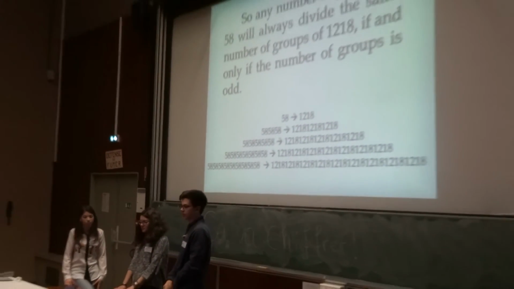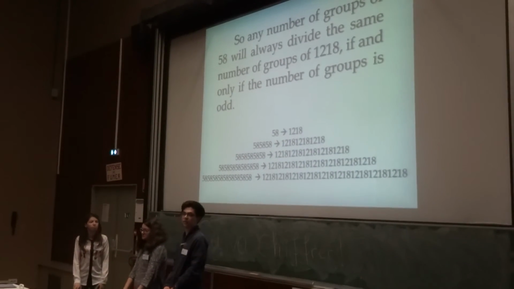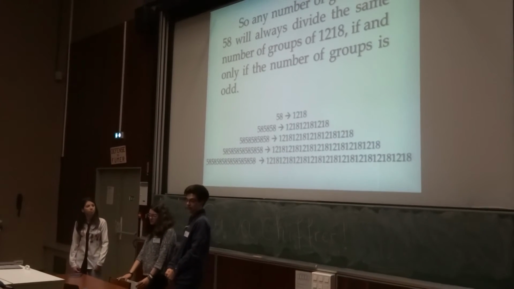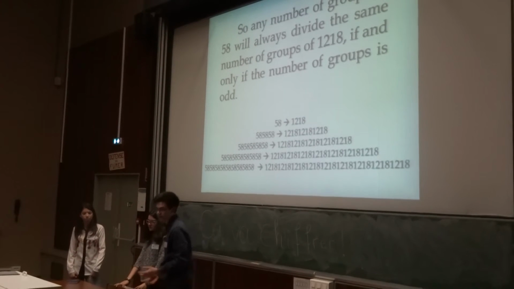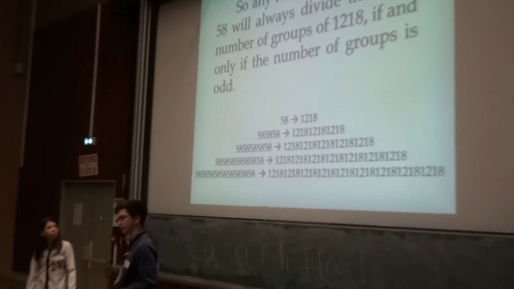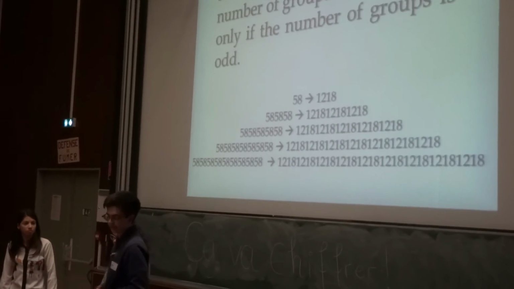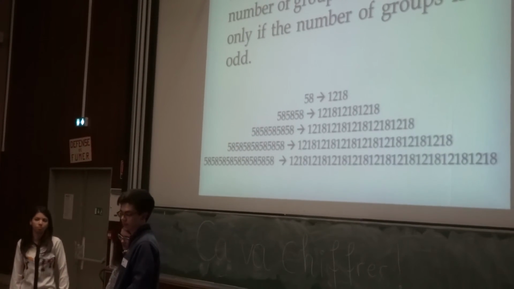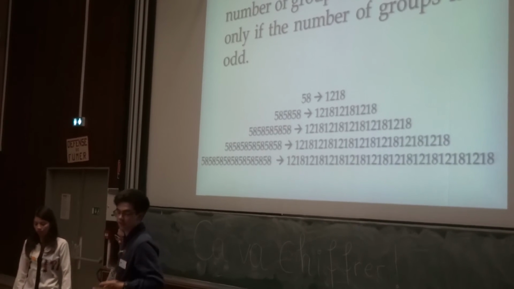So any number of groups of 58 will always divide the same number of groups of 1218 if and only if the number of groups is odd. So one group of 58 will divide one group of 1218. Three groups of 58 will divide three groups of 1218. And so on and so forth.